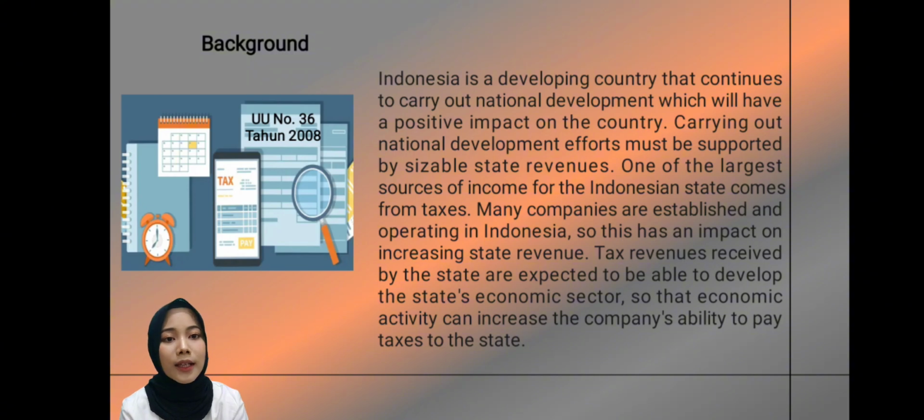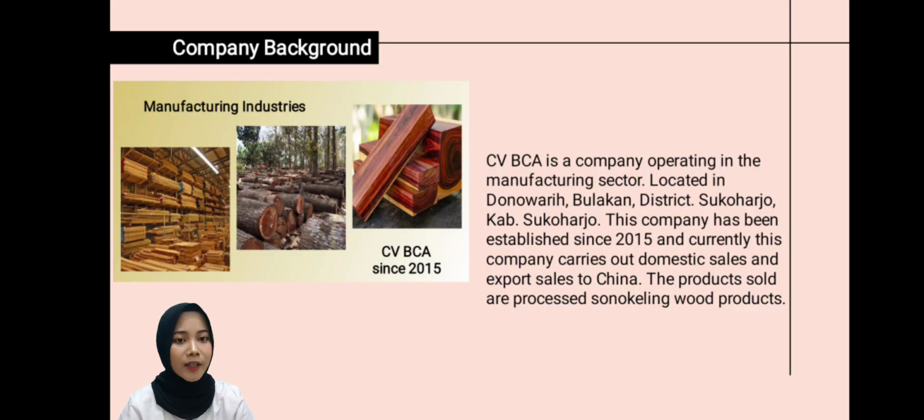corporate income tax payments. The company operates in the manufacturing sector, located in Donowari, Bulakan District, Sukoharjo Regency. This company has been established since 2050, and currently this company carries out domestic sales and export sales to China. The products sold are processed sonokeling wood products, because CV Bangkit is a relatively large processed wood company in the